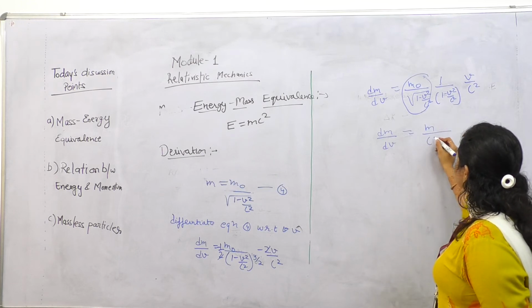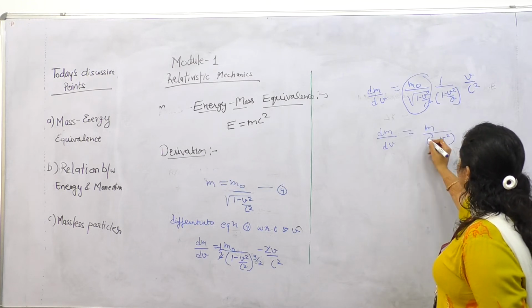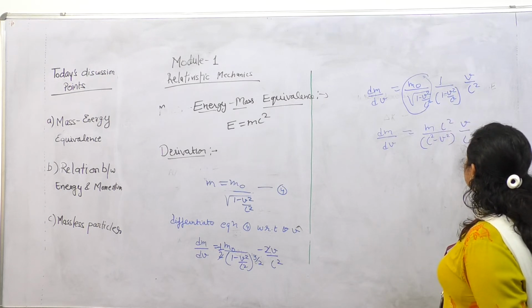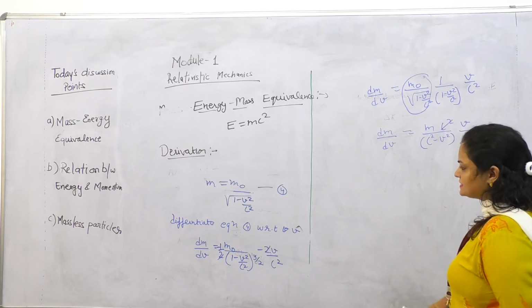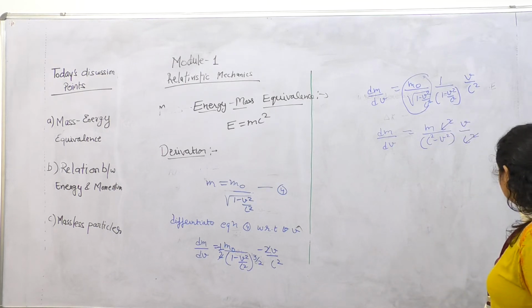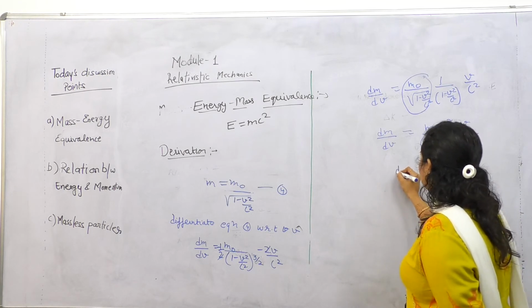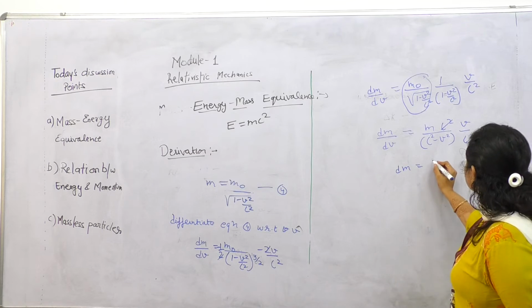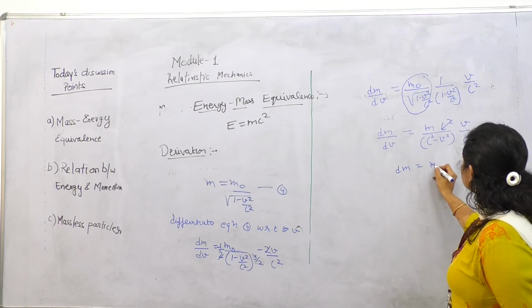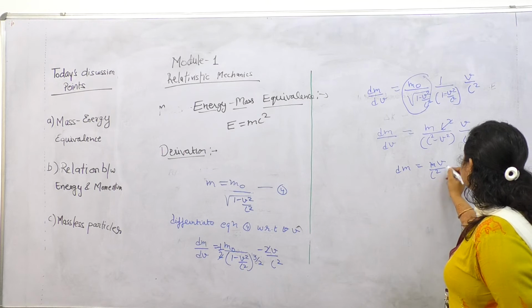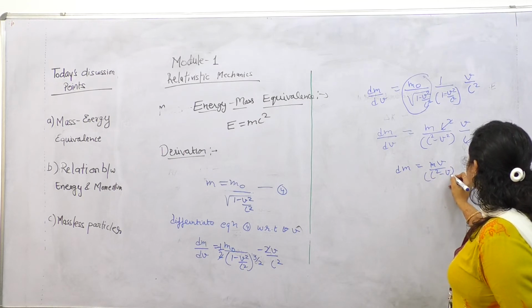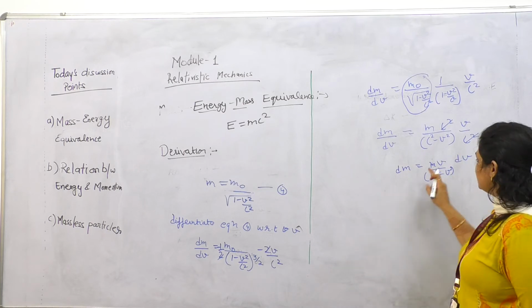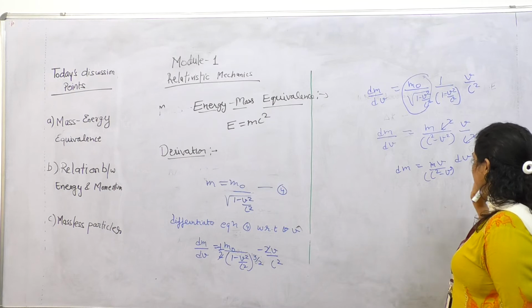Take the LCM, we get c square minus v square, and it is c square, v over c square. So c square is cancelled out, and we get the value of dm is equal to mv over c square minus v square dv. So the value of dm is mv over c square minus v square dv.